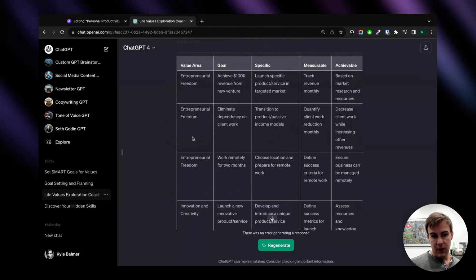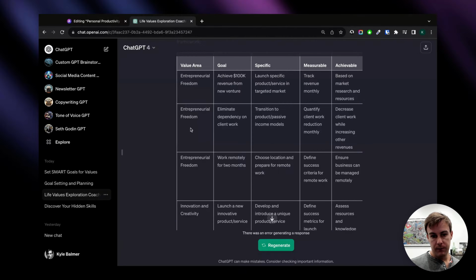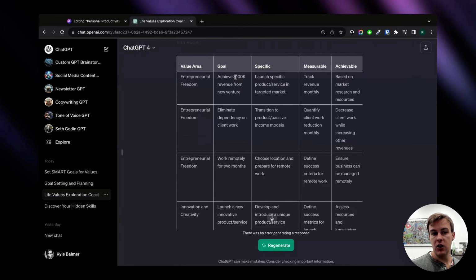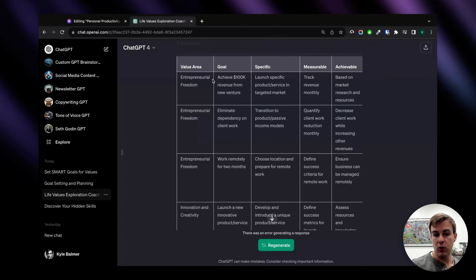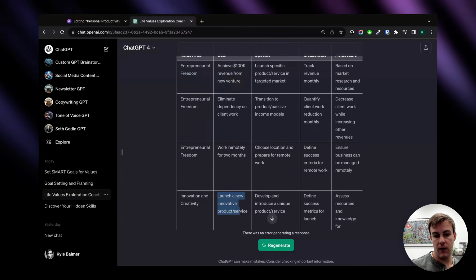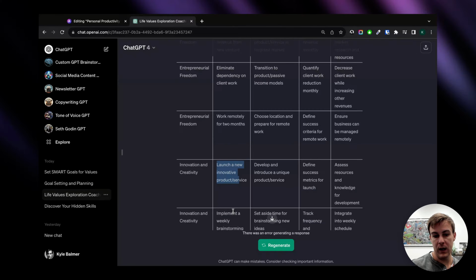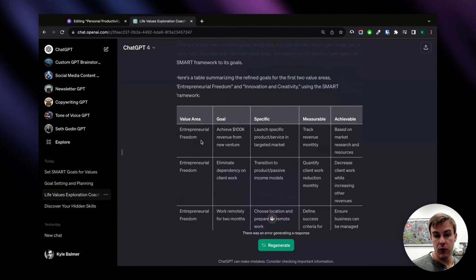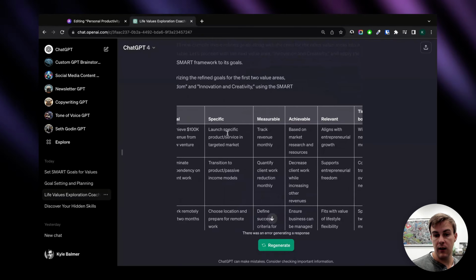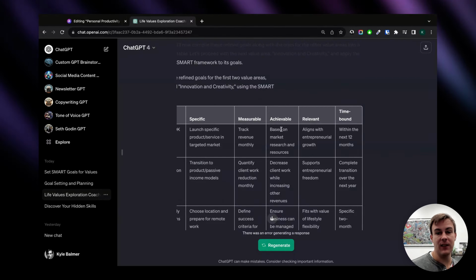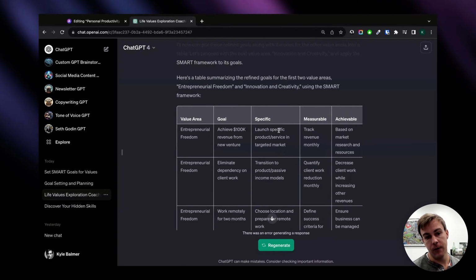So you can see I've got the value area on the left, entrepreneurial freedom. Next one is innovation and creativity. And then for each I'm going to have multiple goals. So innovation and creativity is launch a new innovative product or service. The next one is implement weekly brainstorming, etc. It's going to put it all in this nice table for you, along with the SMART metrics. So specific, measurable, achievable, relevant, and time-bound in one nice table for you.